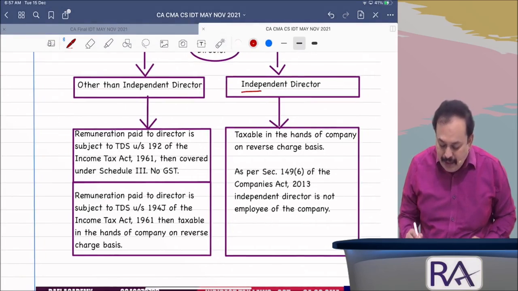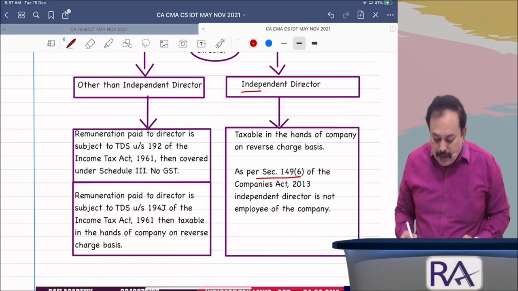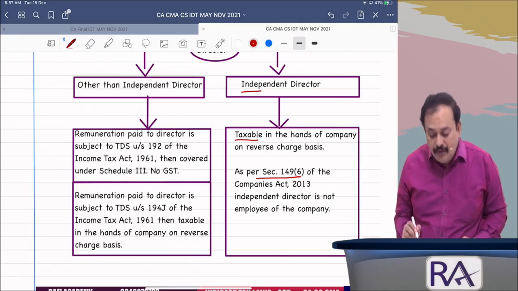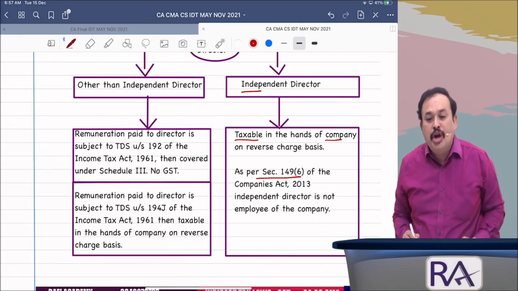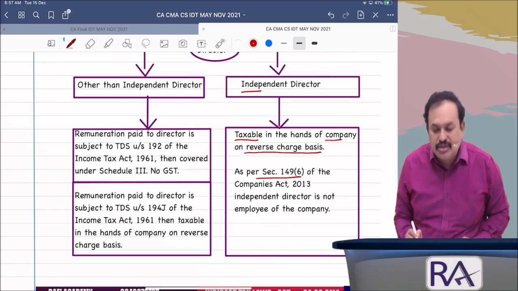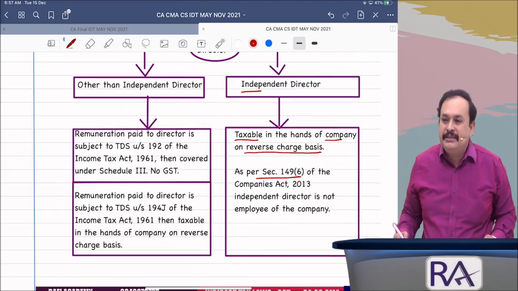If you are not an employee of the company, as per section 149, subsection 6 of the Companies Act, your drawings from the company are taxable in the hands of the company where you have directorship, on a reverse charge mechanism basis. Got the clarity, my dear sir?